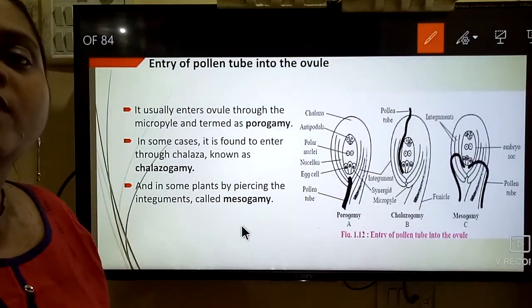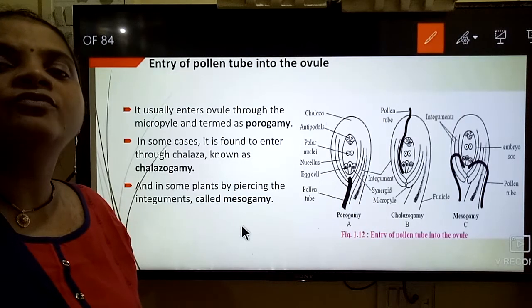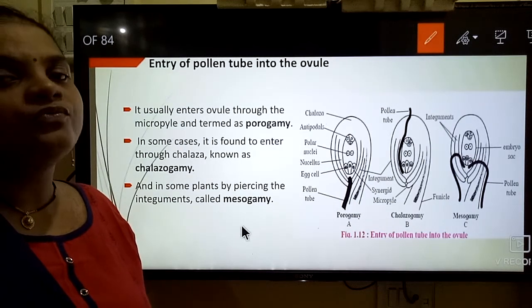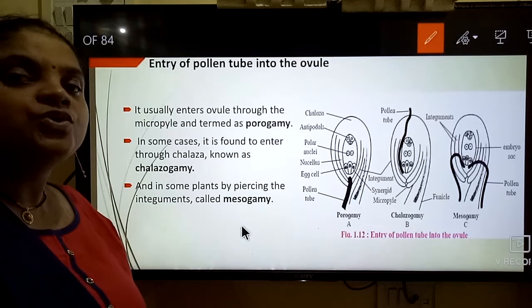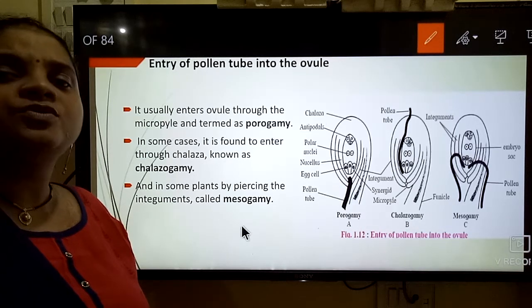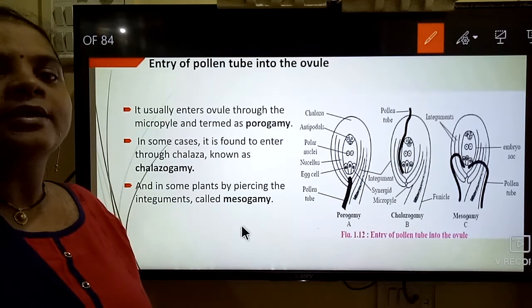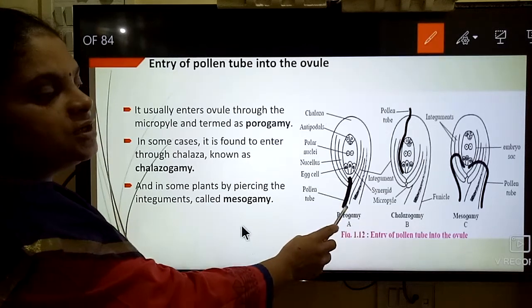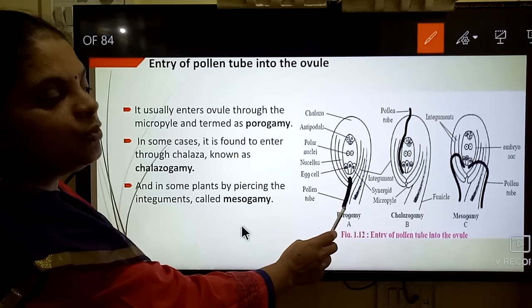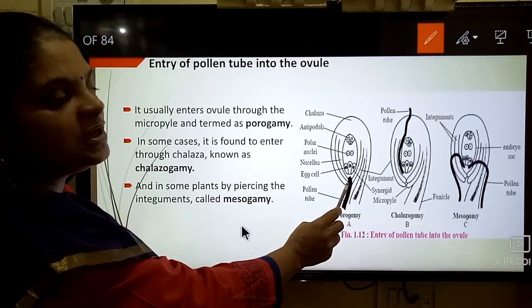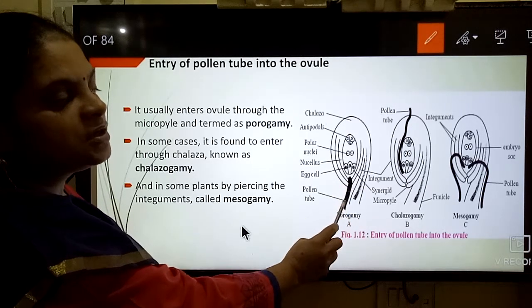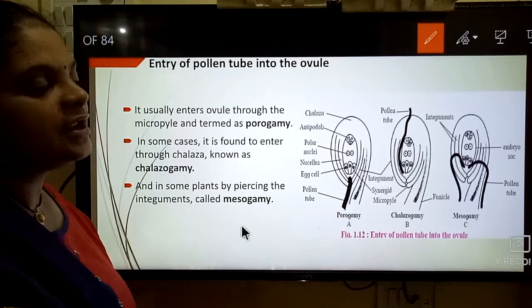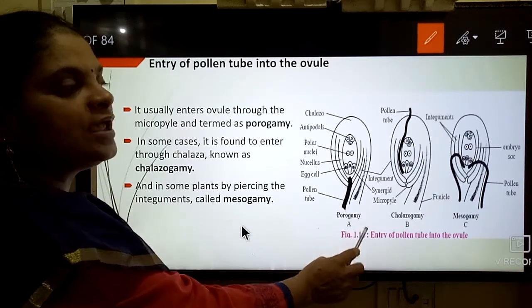There are three ways of entry of the pollen tube into the ovule. The first one: usually the pollen tube enters through the micropylar end, and this is called porogamy. Here a diagram shows that the pollen tube enters through the micropylar end. So this is the micropylar end. It enters through the micropylar end. What is the type? Porogamy.